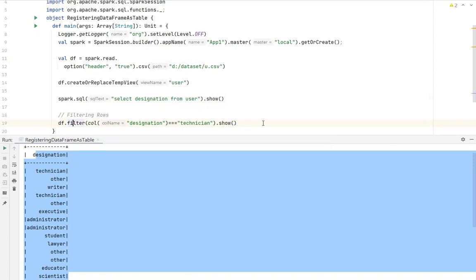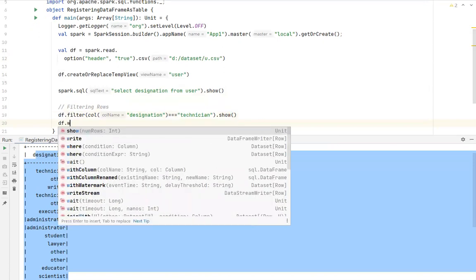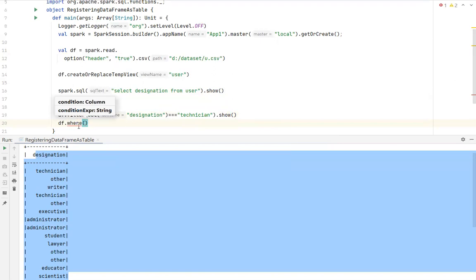So that is filter, and there's another one called where. This is very important. They'll ask you about filter versus where. Inside where, you can give free-flow text. I can give designation is equal to technician, dot show. So it's a text, it's a string. I can give a free-flow string actually. That is the difference between filter and where. This is very important.